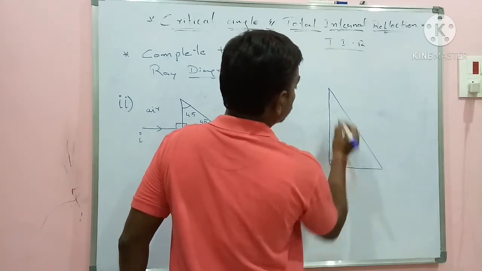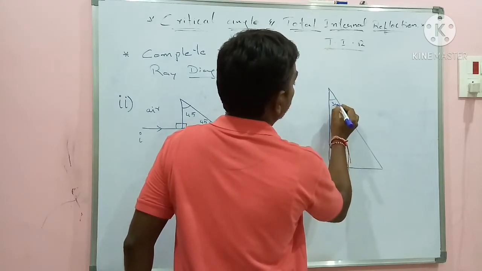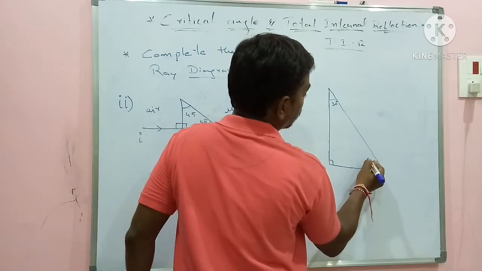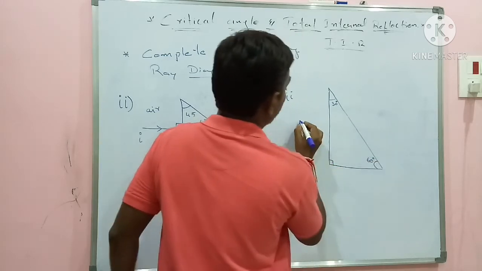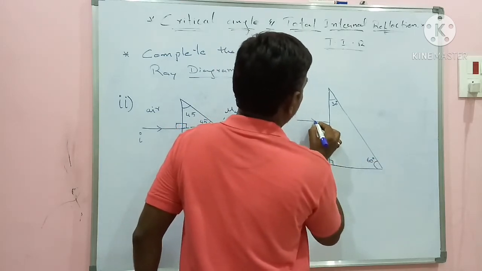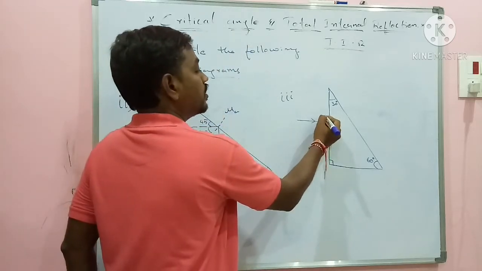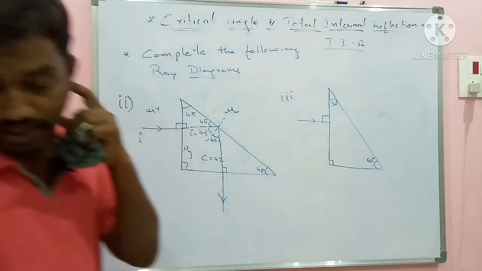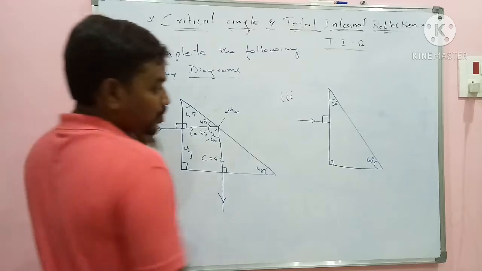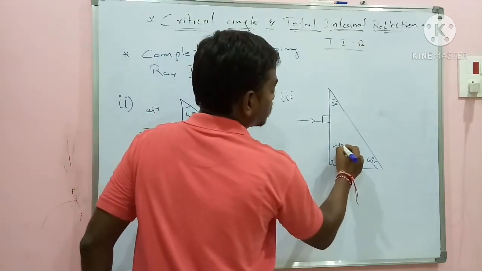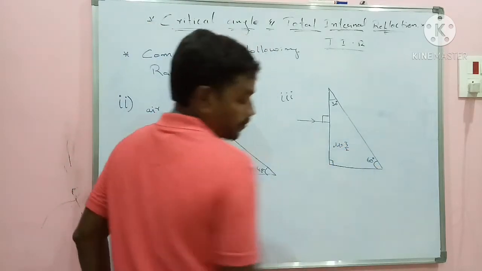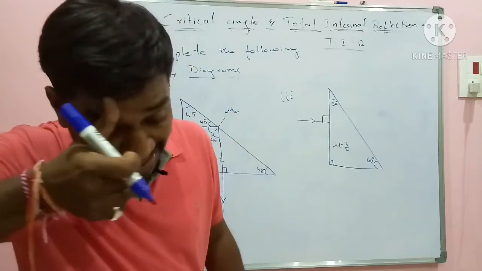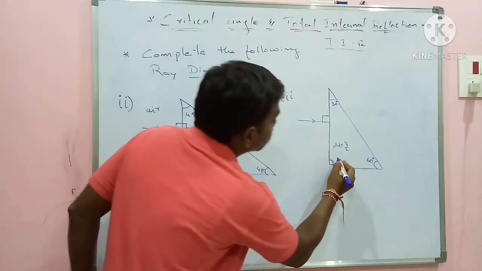Here it is 90 degrees, here it is 30 degrees, here it is 60 degrees. Light is entering at normal incidence, at right angles. Here it is mentioned mu is equal to 3/2, and C is given.